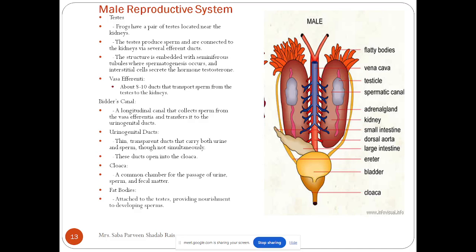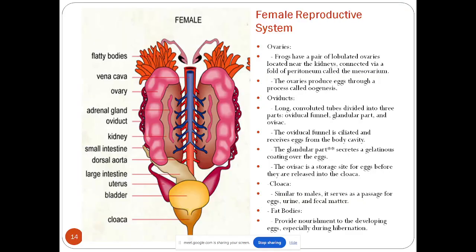So any doubt in the male reproductive system? Yes, am I audible, student? Yes, ma'am. So any doubt in the male reproductive system? When I'm sharing the screen, I cannot see you, so please be responsive when I'm asking you anything. Okay. Now, next, yes, ma'am.